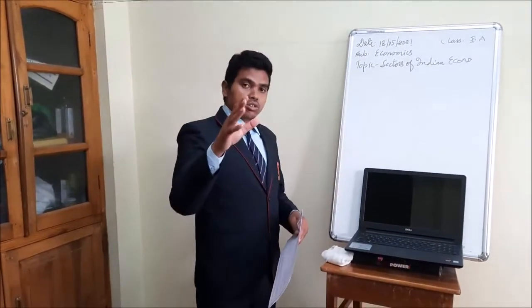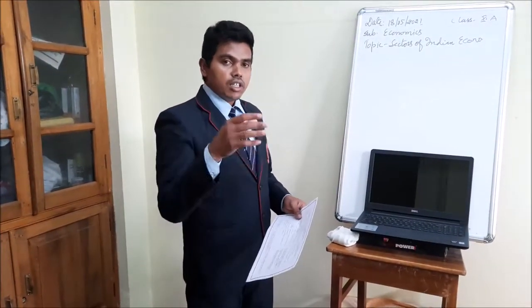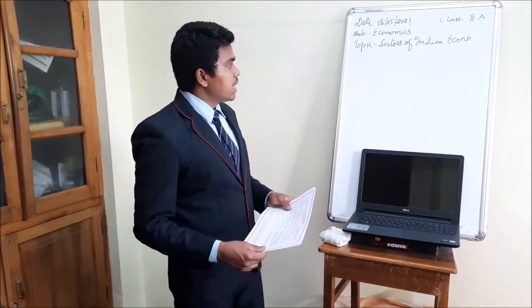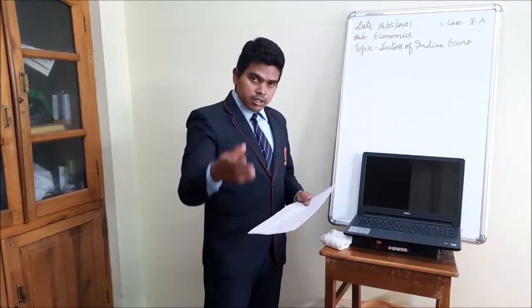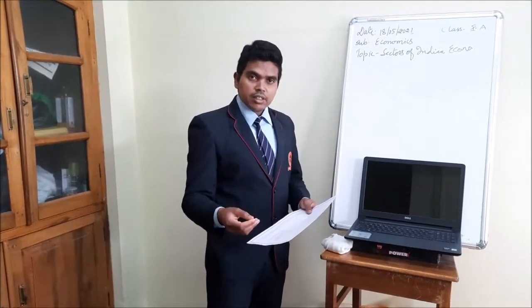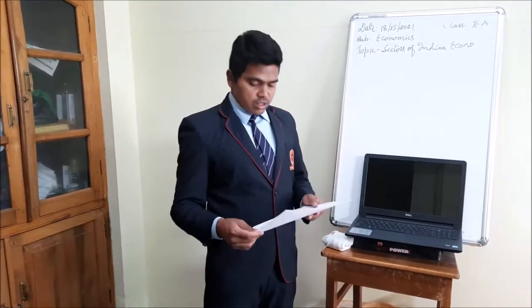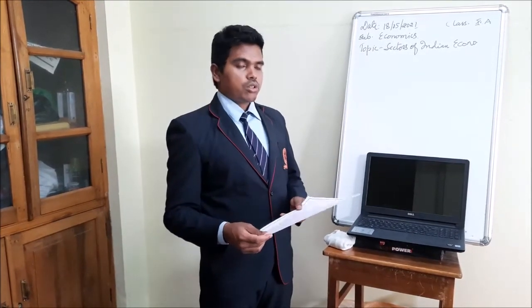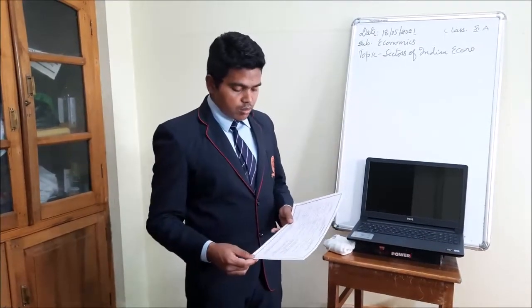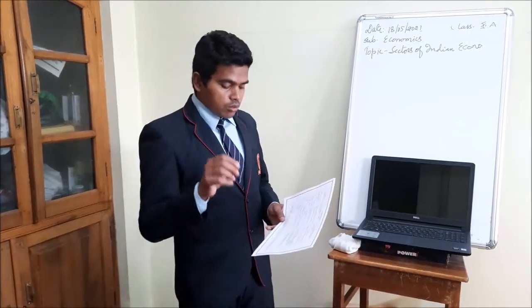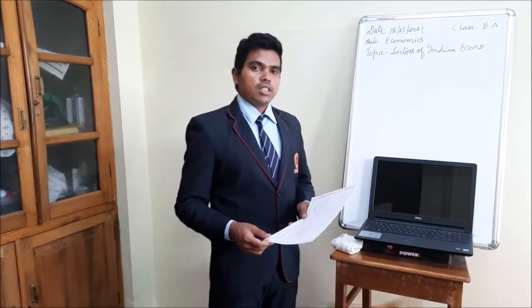So far we have discussed only two sectors, namely the primary and the secondary. Today we'll be dealing with the tertiary sector in detail. Then we'll look at how to count the various goods and services produced, and lastly we will discuss the gross domestic product, which is also known as GDP.